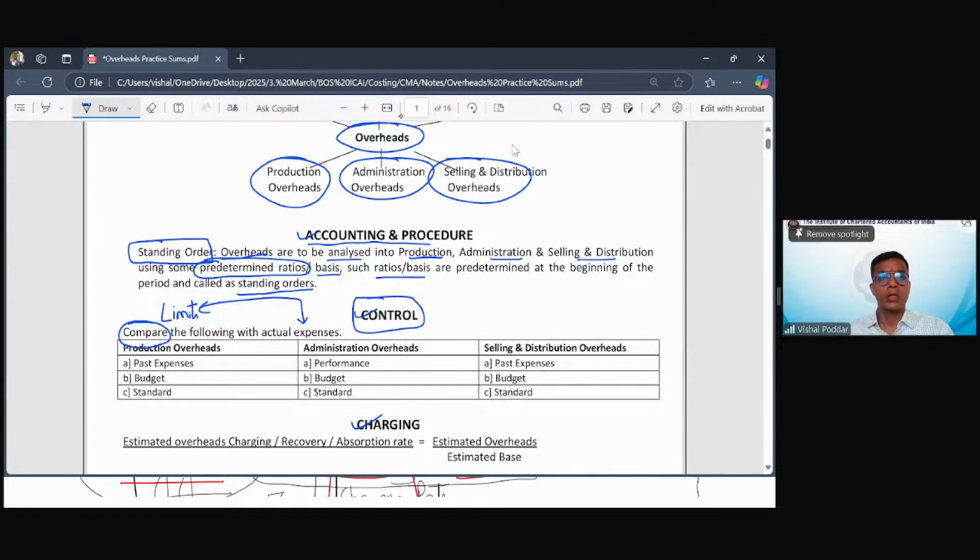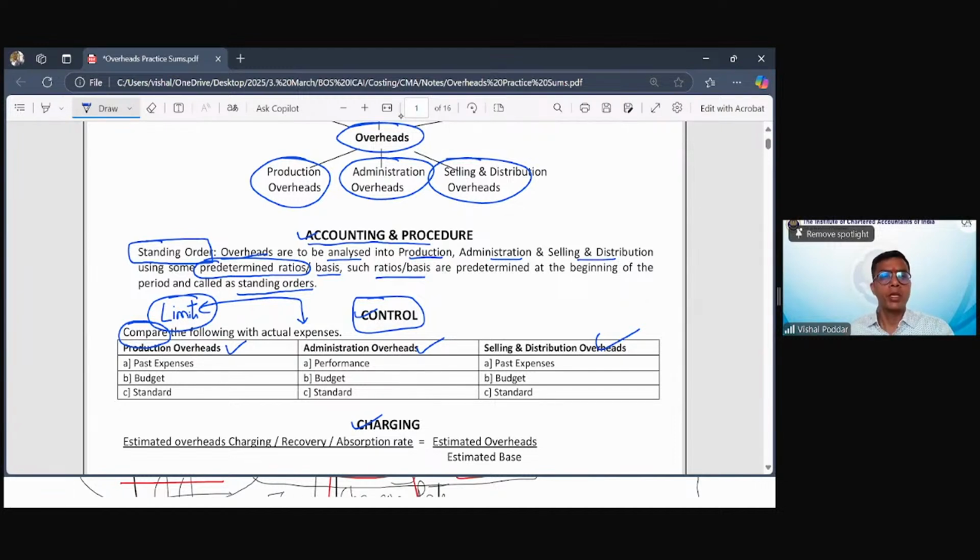And how do they monitor? They fix a limit for each expense. So we will fix a limit, like in case of a factory, for my production, for my administration, for my selling. Anyways, these are indirect, so they may also not vary exactly in ratio of your output. So we will fix up a limit of what we believe should be the appropriate amount to spend.